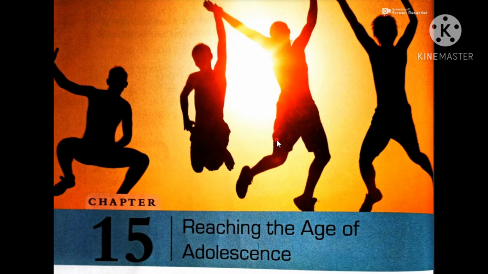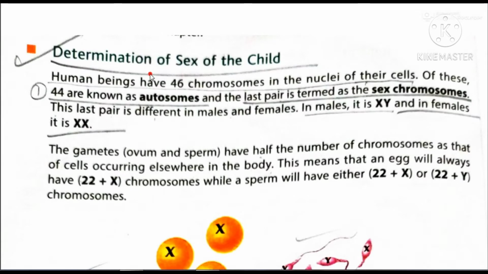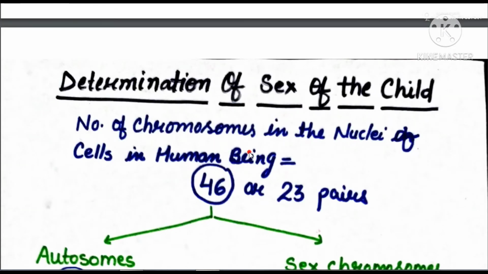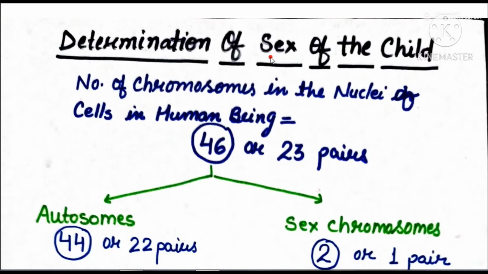Let's start another session of the chapter Reaching the Age of Adolescence. This one is the next topic that we will discuss today, determination of sex of the child. But before explaining all these things, I want to show the same with the help of a flow chart. This one is the flow chart. Determination of sex of the child.